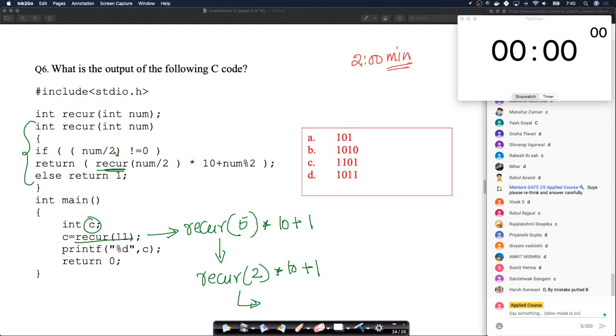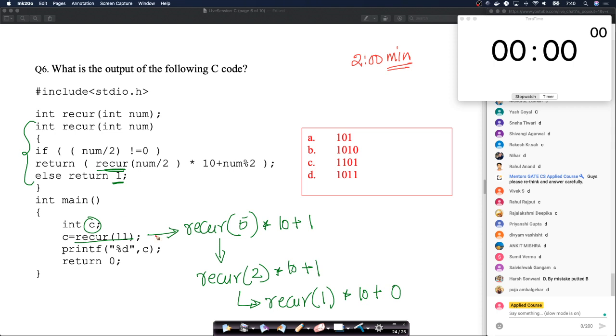2 by 2 is 1, not 0. So it will again go into this recursion loop. It will say recur 1, because 2 by 2 is 1. Recur 1 multiplied by 10 plus num modulo 2. 2 modulo 2 is 0. You have to just be careful. So what is recur 1? When 1 goes here, 1 by 2 is 0. If it's not equals to 0, go into this, or else return 1. So now we have gone into the recursion tree.